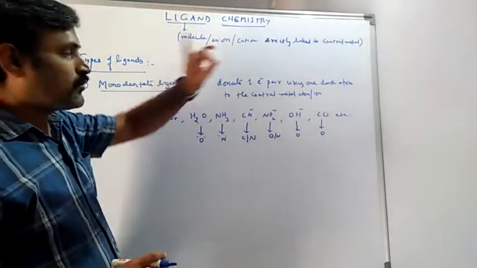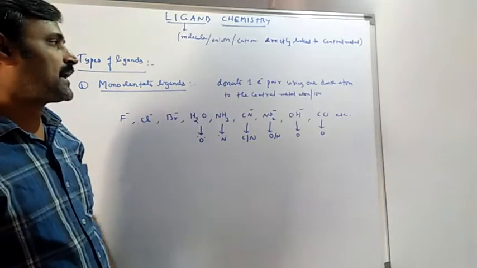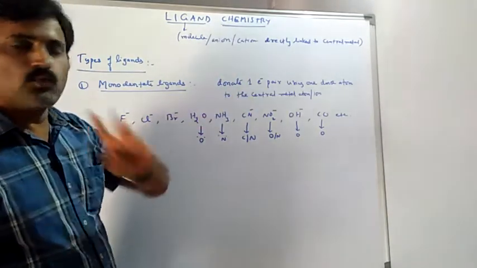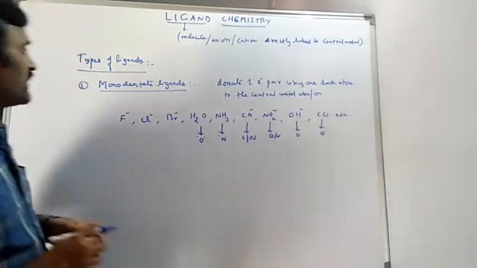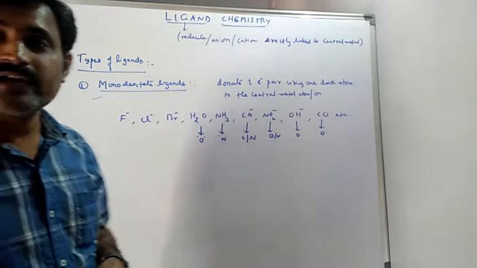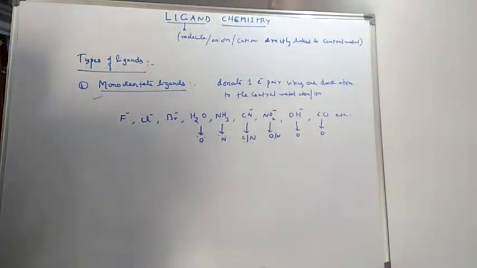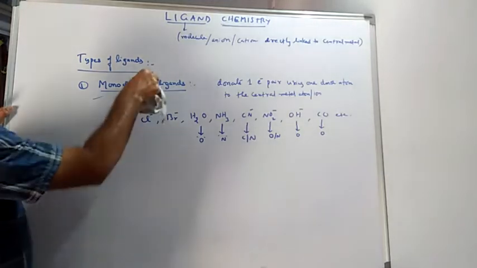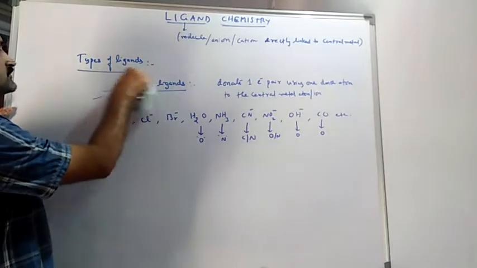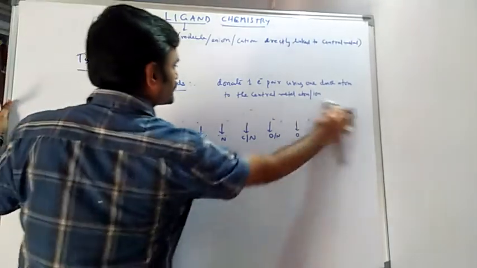So any one atom in the ligand, if it behaves like a donor atom, then that can donate only one electron pair to the central metal, to say that this ligand is behaving like a monodentate ligand. Okay. Let us talk about bidentate ligands.